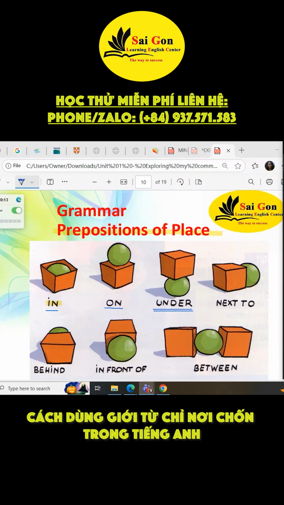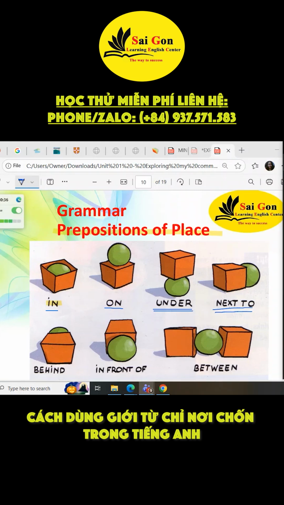Next to. This is the box and this is the light. The light is next to the box. Next to. It's right beside you.